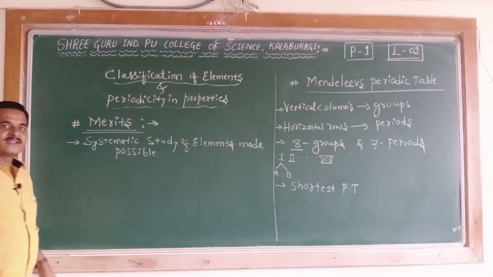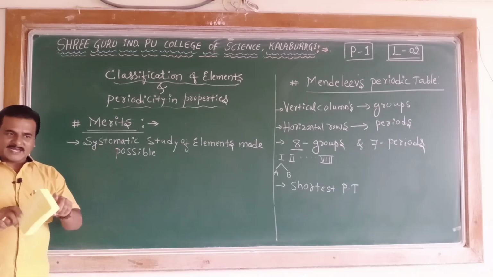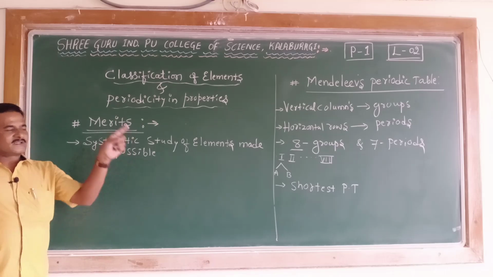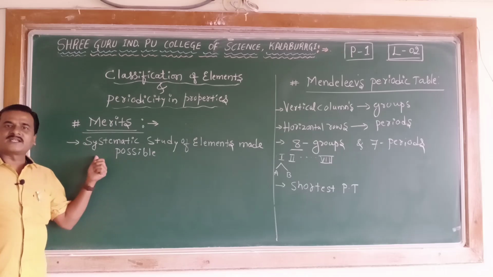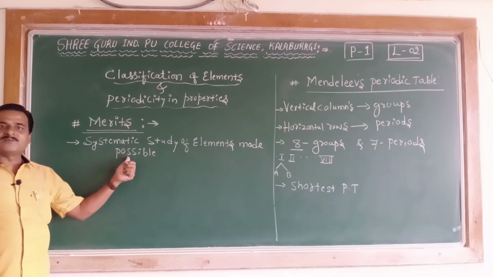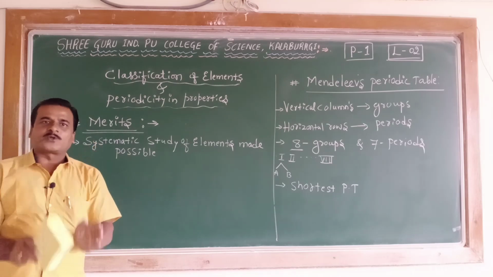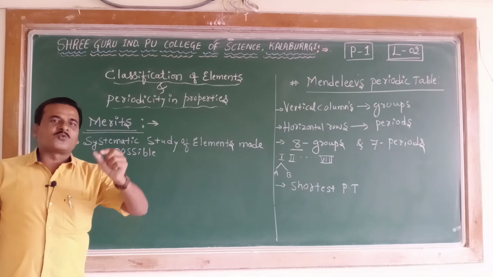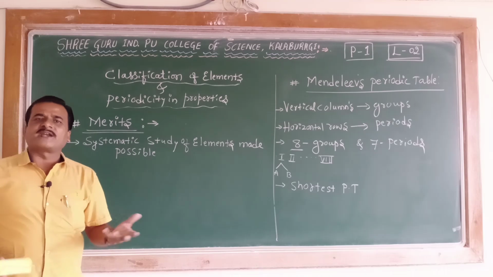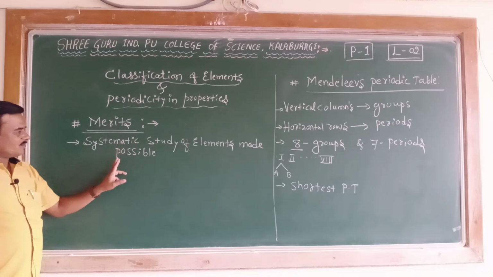By arranging the elements in increasing order, in columns and rows, giving you a table, what is the first advantage? Systematic study of elements was made possible. How? As the elements with similar properties were grouped together, if the properties of one of the elements are known, the properties of the rest of the elements can be predicted. This is how the systematic study of elements was made possible.